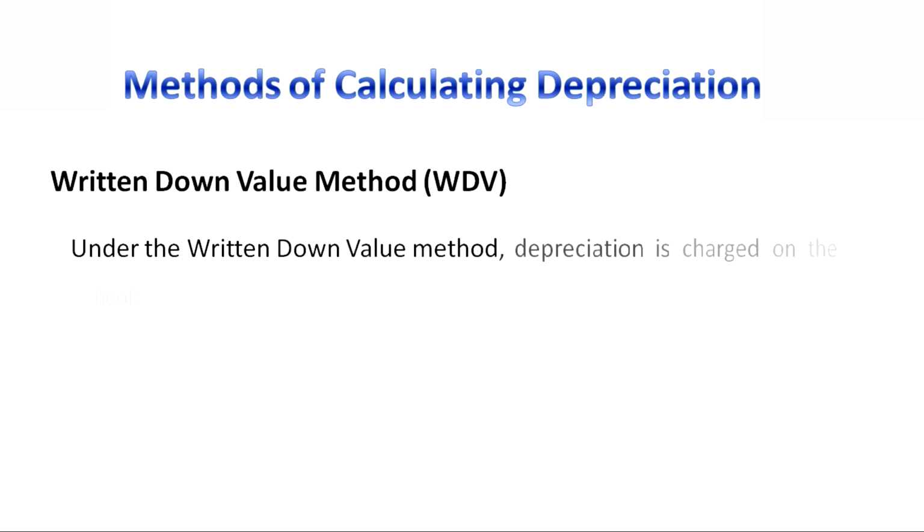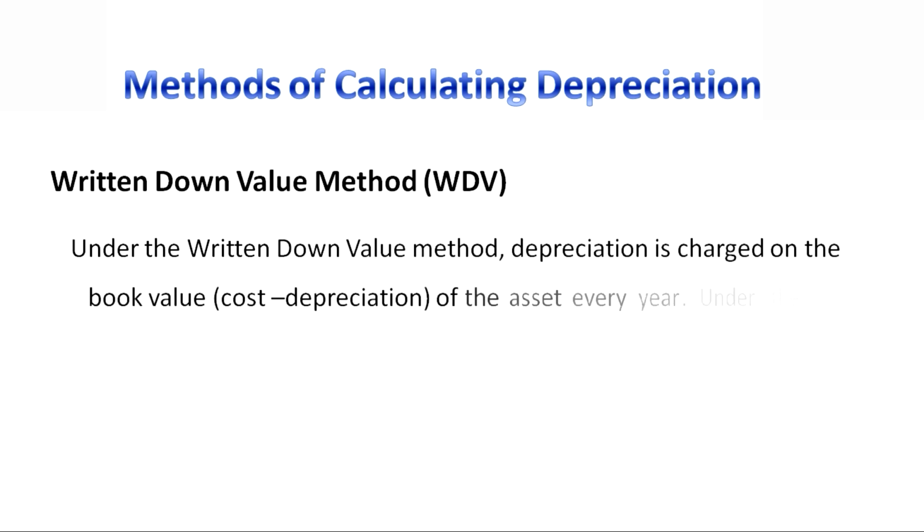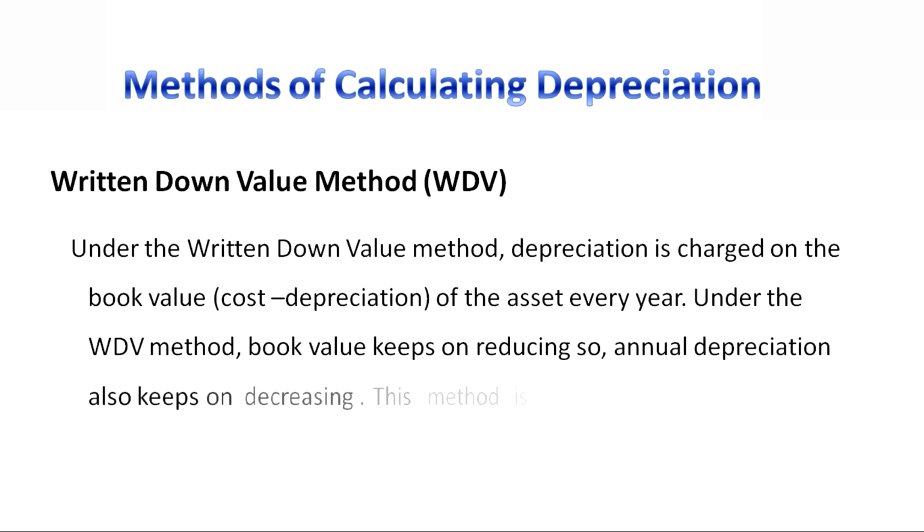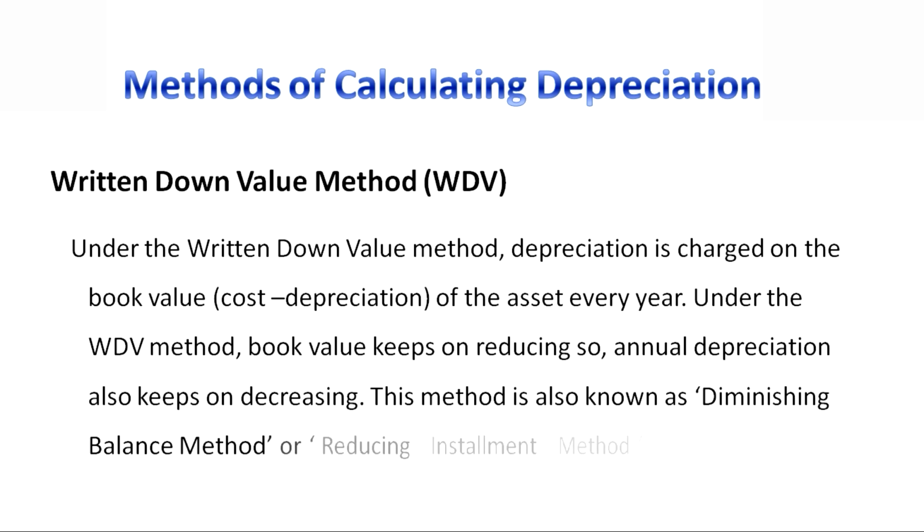And the next method is the written down value method. Under the written down value method, depreciation is charged on the book value, that is cost minus depreciation of the assets, every year. Under the written down value method, book value keeps on reducing, so annual depreciation also keeps on decreasing. This method is also known as the diminishing balance method or reducing installment method.